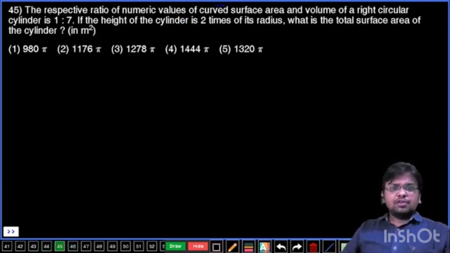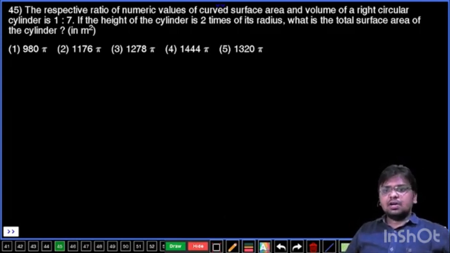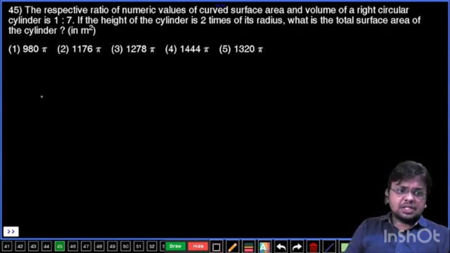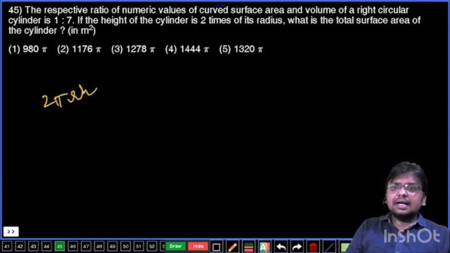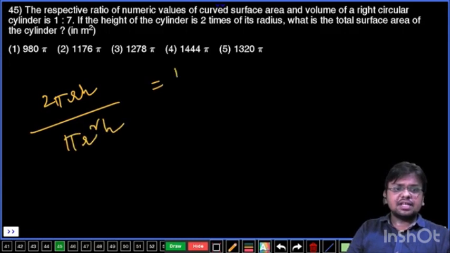Question number 45. The respective ratio of numeric values of curved surface area and volume of a right circular cylinder is 1:7. If the height of the cylinder is 2 times its radius, what is the total surface area of the cylinder? Now, curved surface area is 2 pi r h and volume of cylinder is pi r square h. The ratio for these two is given as 1:7.